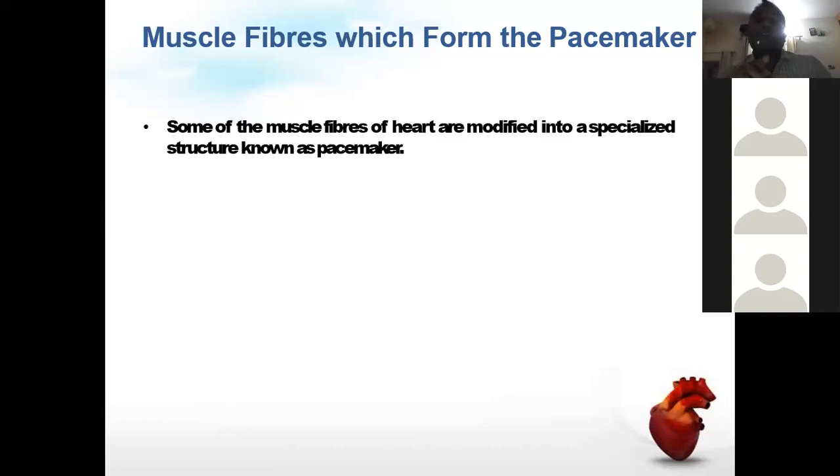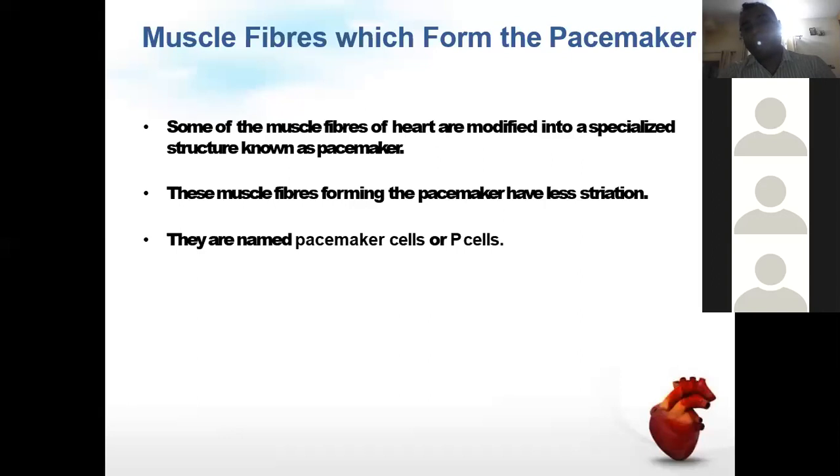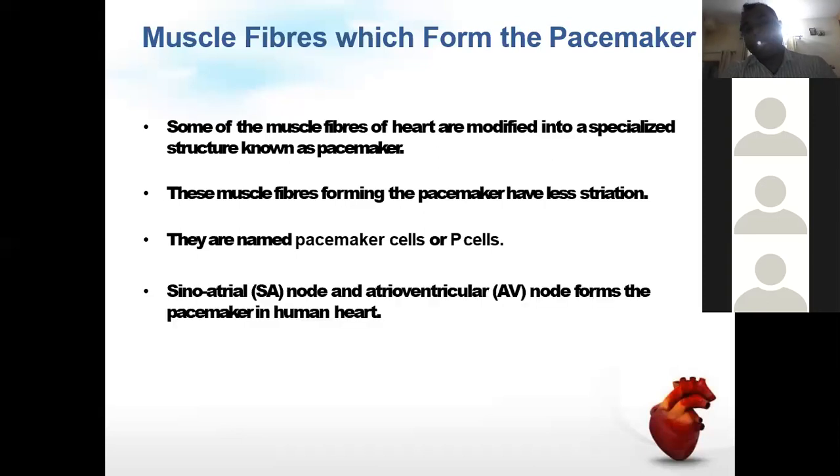Some of the cardiac fibers are modified into a specialized structure known as the pacemaker. These pacemaker fibers have very little striation. They are called pacemaker cells, or P cells. The SA node and AV node form the pacemaker in the human heart. When you read about the conducting system of the heart, we will see the pacemaker tissues in more detail.